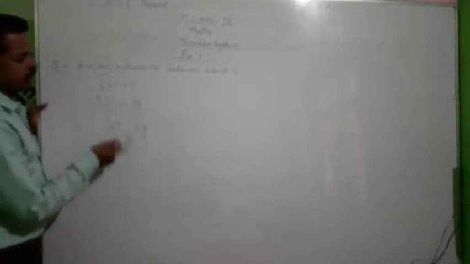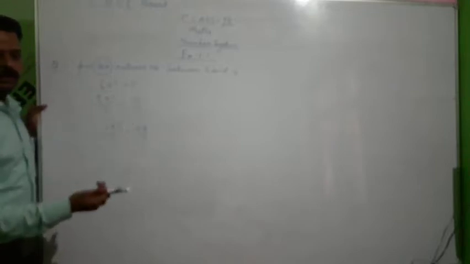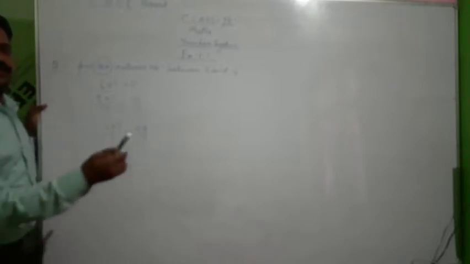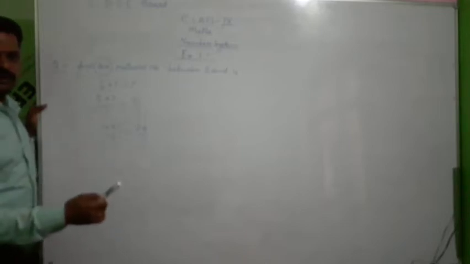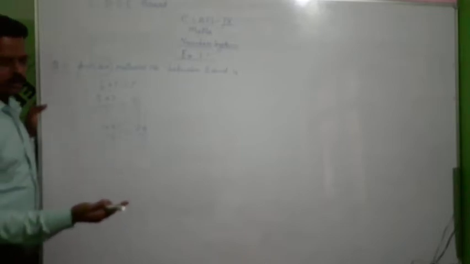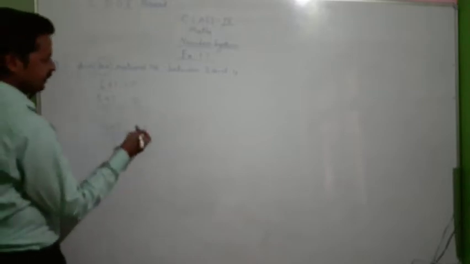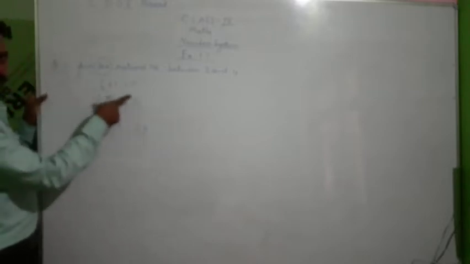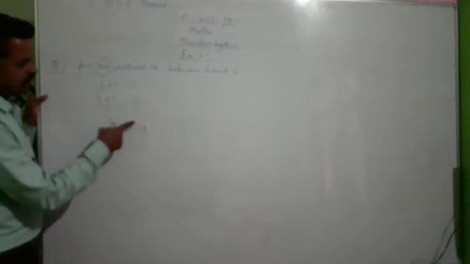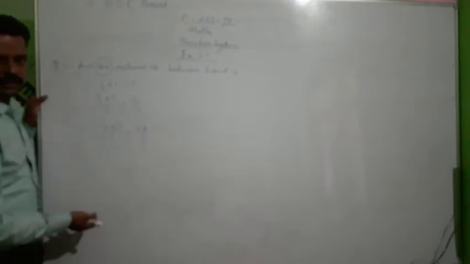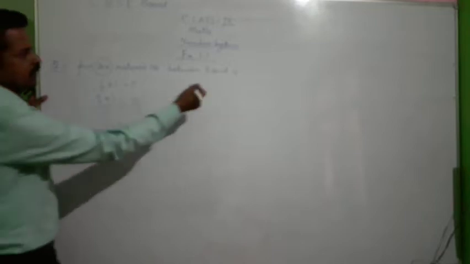So, 6 numbers will be 22 by 7, 23 by 7, 24 by 7, 25 by 7, 26 by 7, 27 by 7. That is enough. If you cancel it out, you will get 3: 21 by 7 is 3, and 28 by 7 is 4, 7 4s are 28. So this is nothing but our numbers.